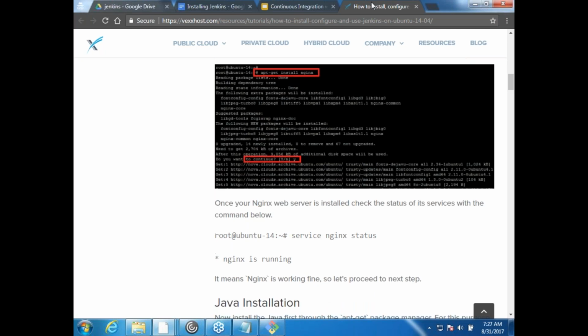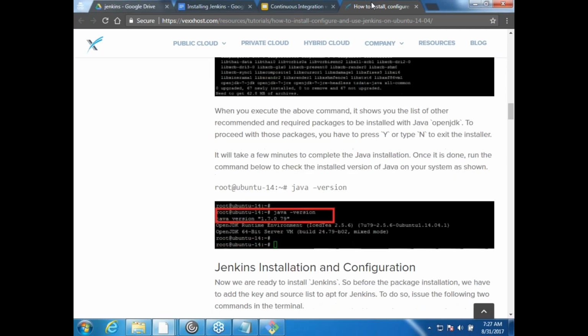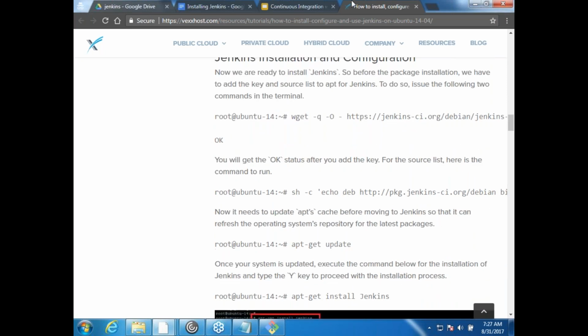He would ask you to install Nginx, and he would ask you to install OpenJDK, which we have already. Then he is asking you to download this package and use it. For downloading these packages, you can do it this way, or there are already package managers like Launchpad, where you can add that to your Linux packages, and you can just do apt-get install jenkins and it would work. Okay, there are many ways in this also, and it's not that this one is better. So whatever you find better.